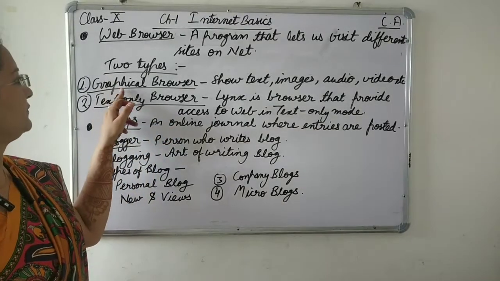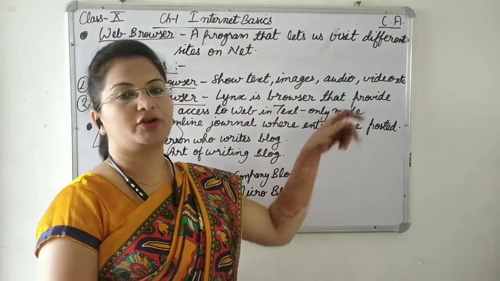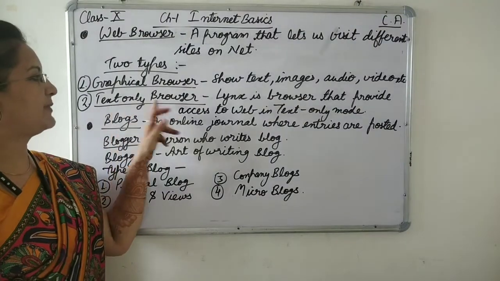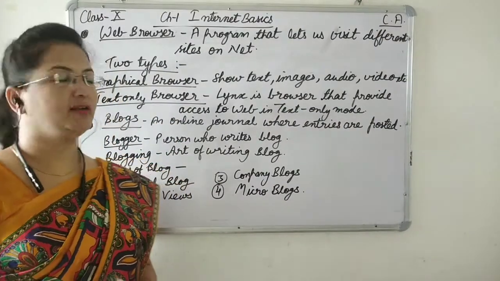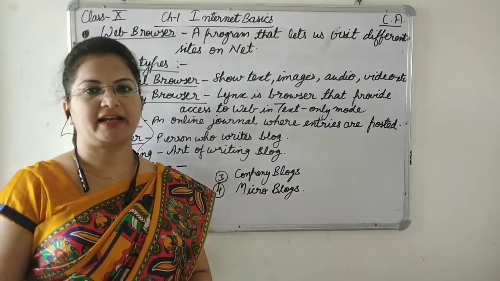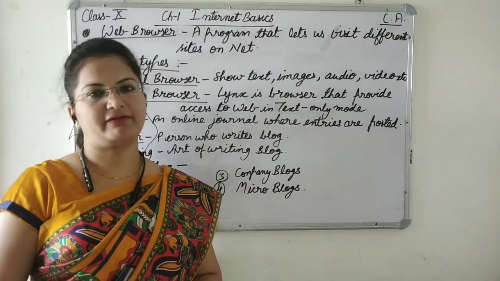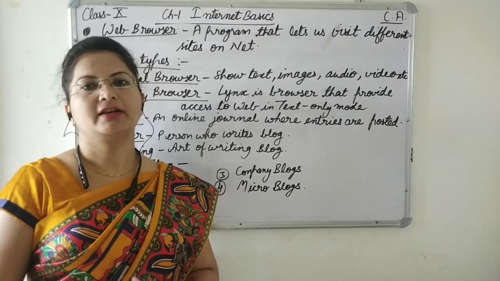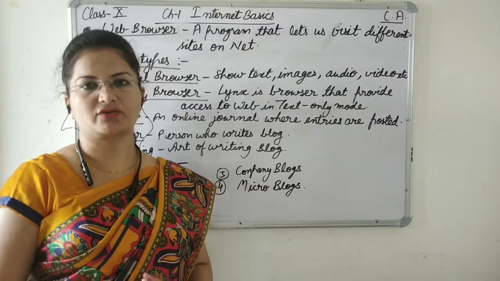In graphical web browsers, you will be able to see text, images, audio, video, animations, etc. But in text-only web browsers, we will be able to see only the text. Examples of graphical web browsers are the ones you use in your daily life, like Google Chrome, Mozilla Firefox, Opera Mini, Safari, Netscape Navigator. Netscape Navigator is the first graphical based web browser.